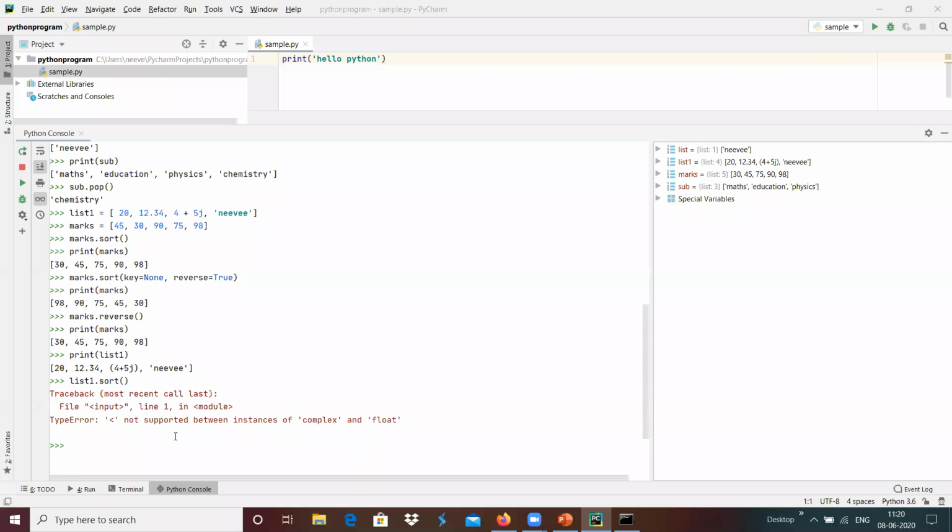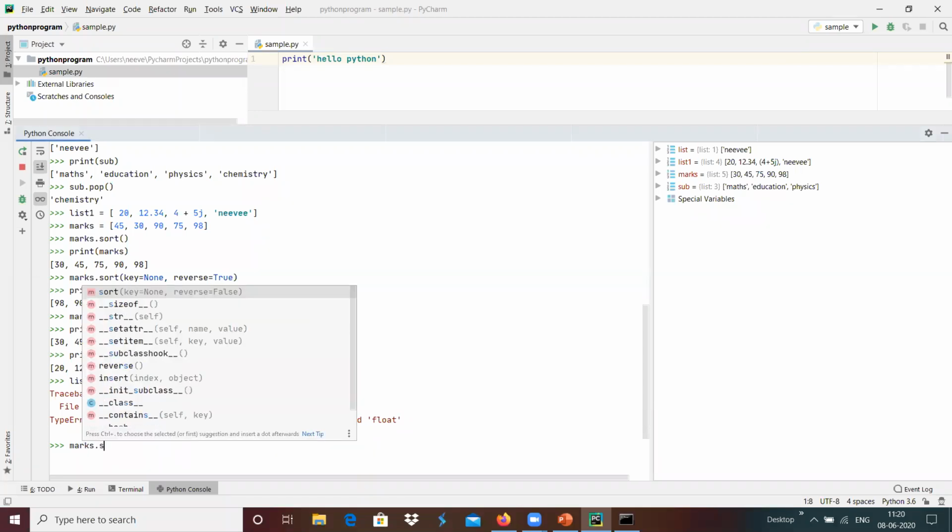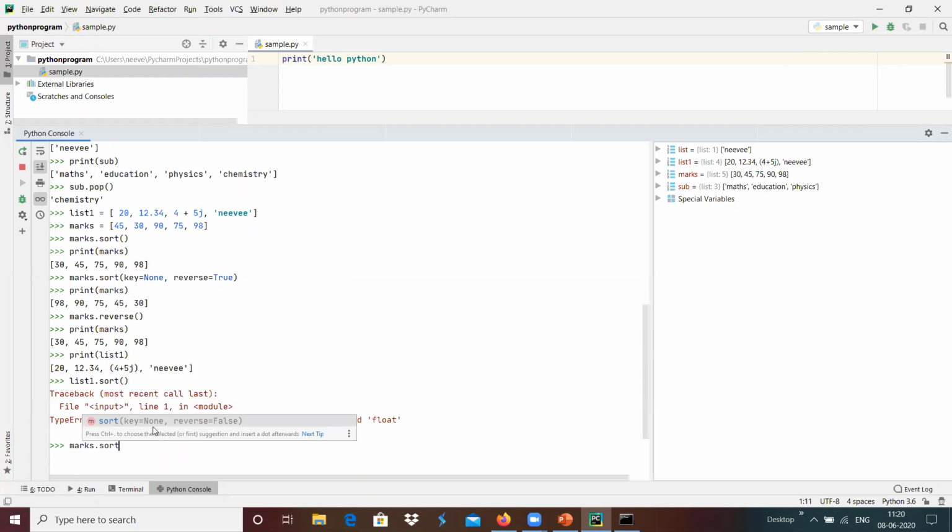For example, we can see over here in marks dot sort, the default options are key equals none and reverse equals false. If we do not set anything, these two variables will be key none and reverse false.